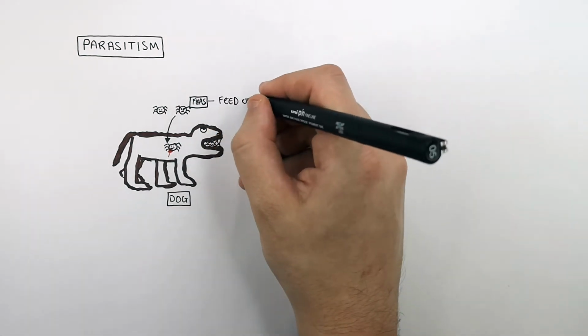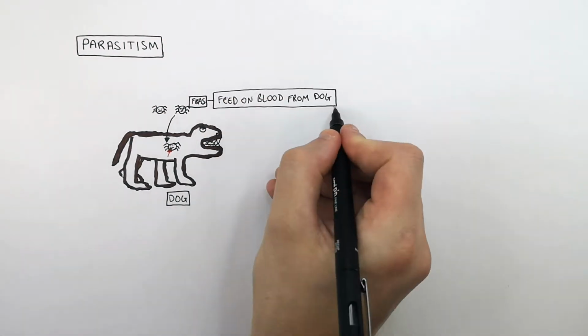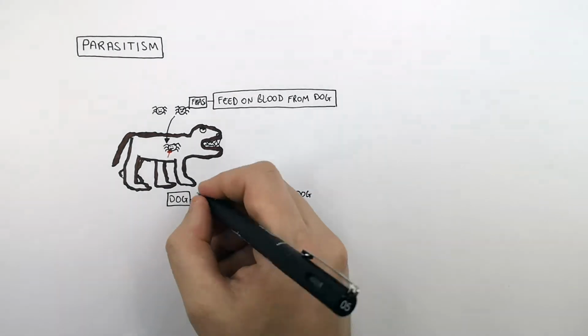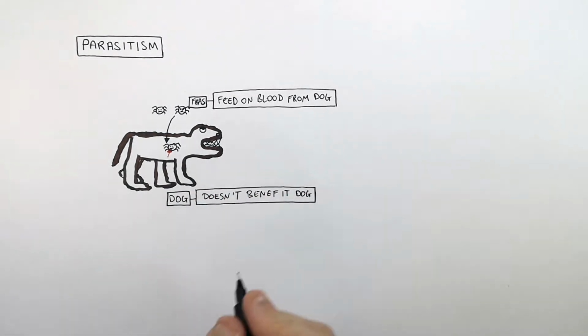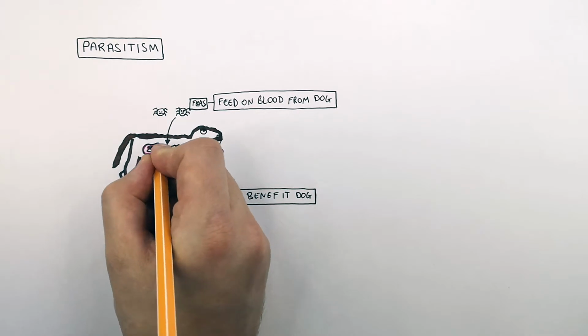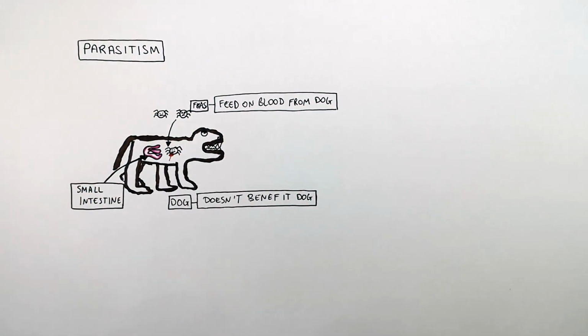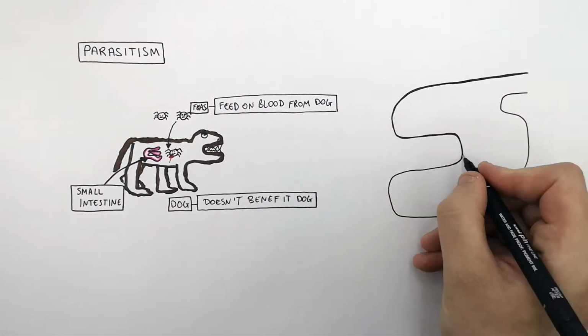So fleas are going to feed on the dog's blood. The fleas do not benefit the dog. This is why the fleas are parasites. Let's now look inside the small intestine of the dog. So this here is the small intestine of the dog.